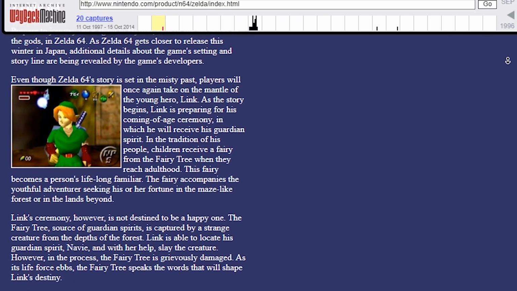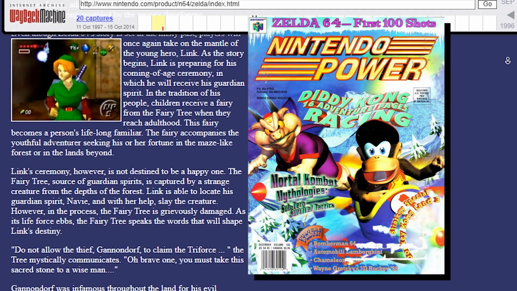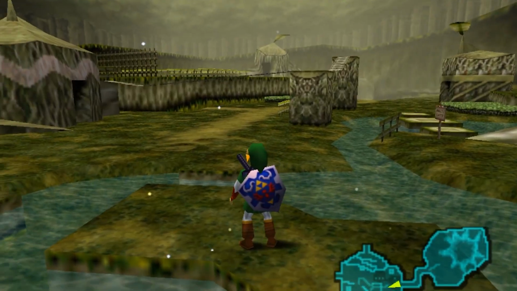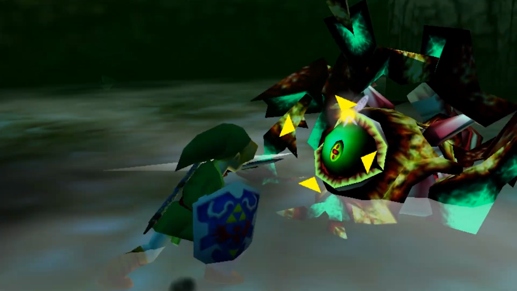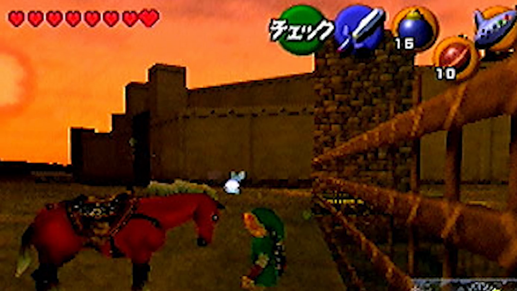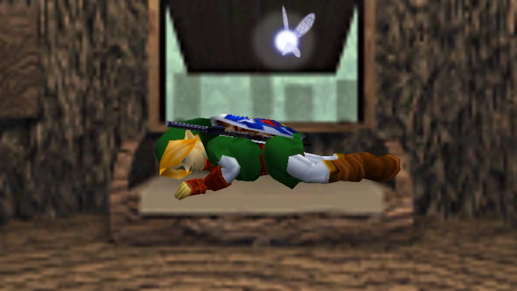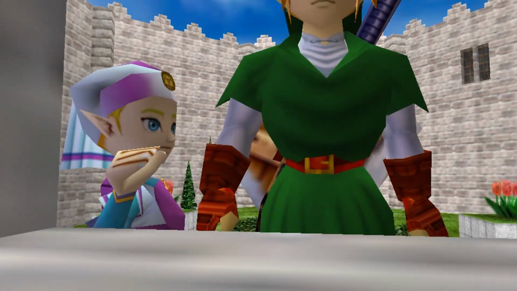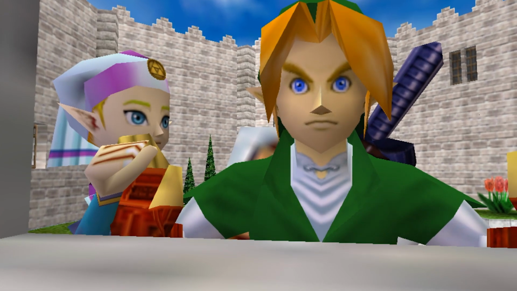Now, the beta story of Zelda 64 was luckily for us released to the public in 1997 via the Nintendo website and an issue of Nintendo Power. We'll go through each beat of the story and compare the differences here with the final game, as well as an analysis of those beta elements. So sit back and relax, for we are about to explore a familiar but unused tale.